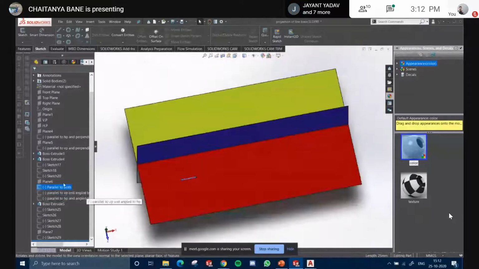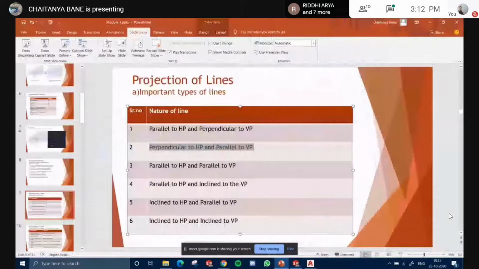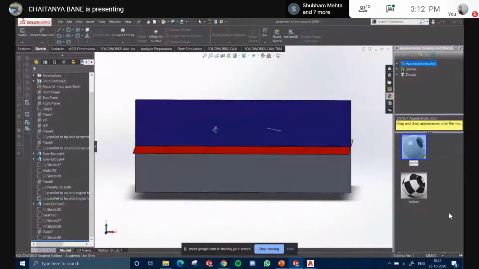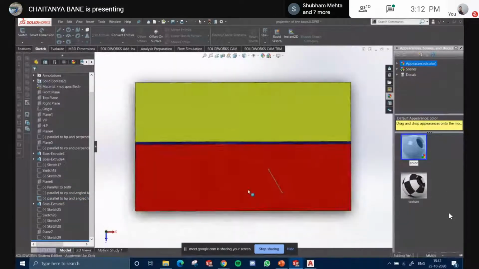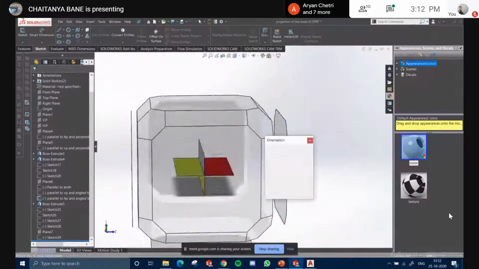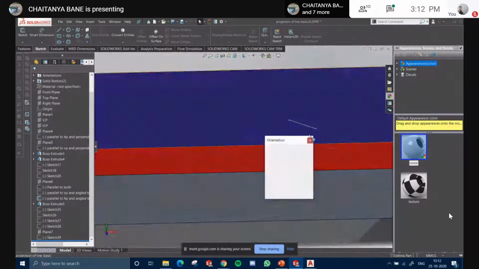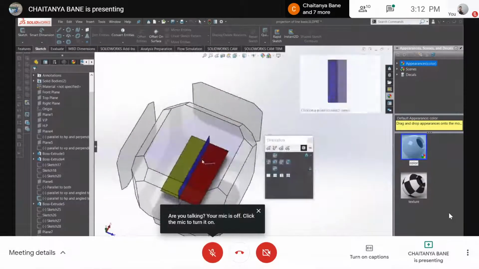हाँ, easy enough. So now next comes a case which is important, parallel to HP and inclined to the VP. What I mean is this line, it is parallel to the HP. If you view it in the side view, HP को parallel है, correct, बराबर, and VP को it is not perpendicular but it is inclined.